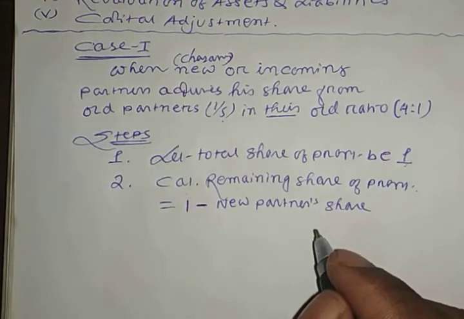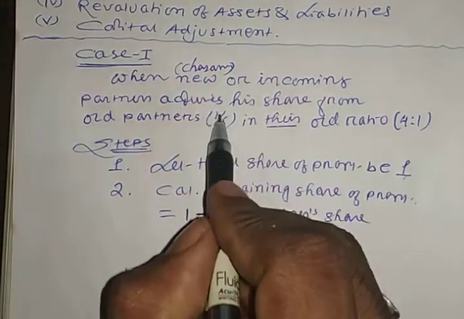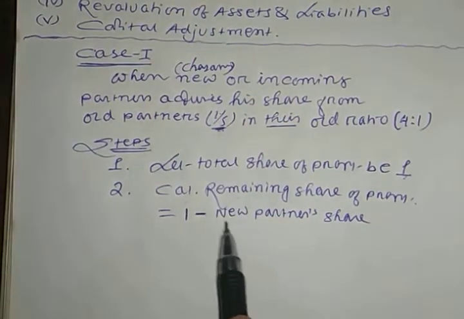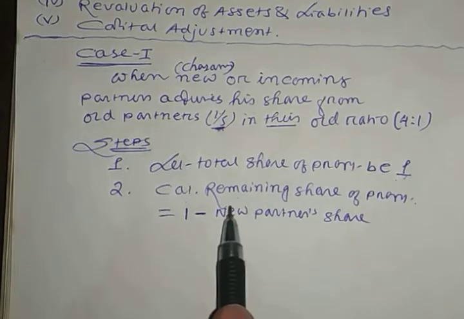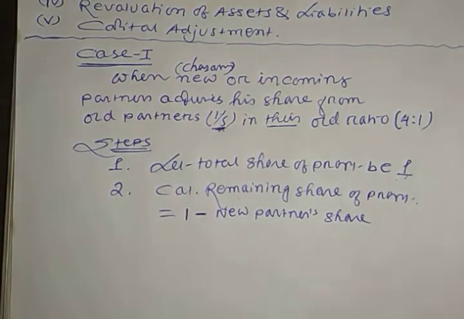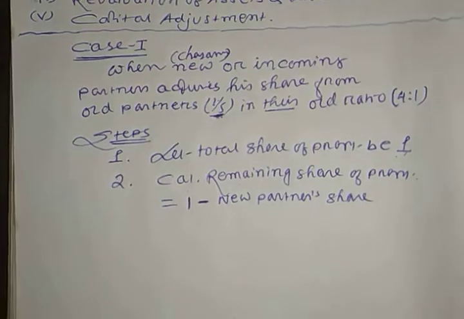What is the new partner's share given in the question? That is 1/5, because the new partner got this much share, right? So this is called the new partner's share. From the total profit you deduct the new partner's share, and whatever is left is called the remaining share of profit. This remaining share of profit is for whom? For the old partners. Now what do you have to do?